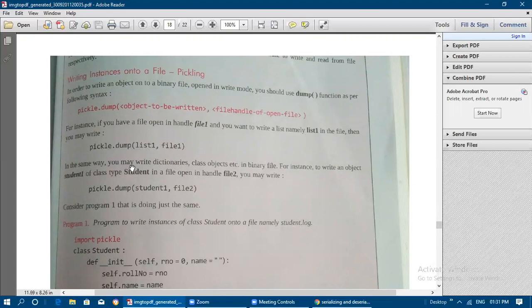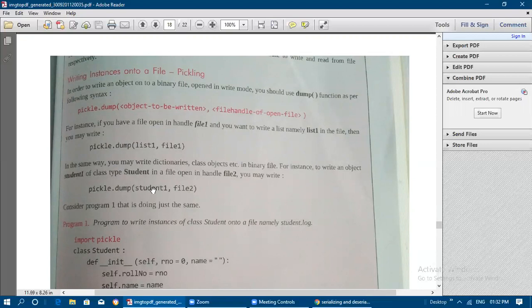In the same way you may write dictionaries, class objects, etc. in binary files. For example, to write an object student1 of class type student, you need to write the object student1 into the file referred to by the handle file2. So you need to use it like this: pickle.dump(student1, file2). Student1 is the object name of the class student.